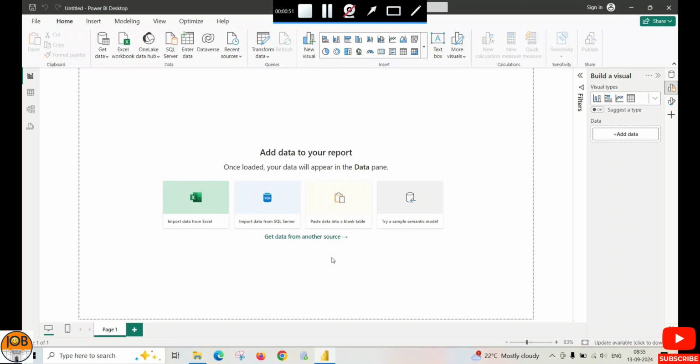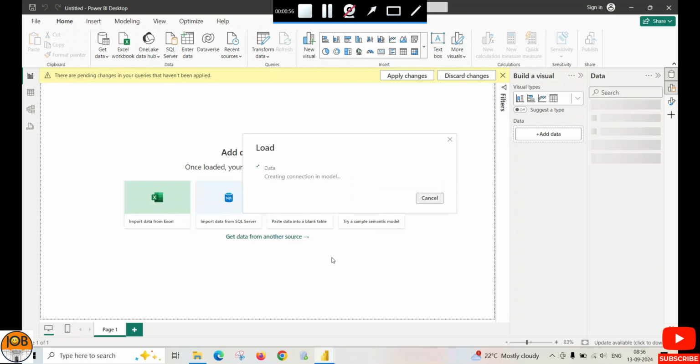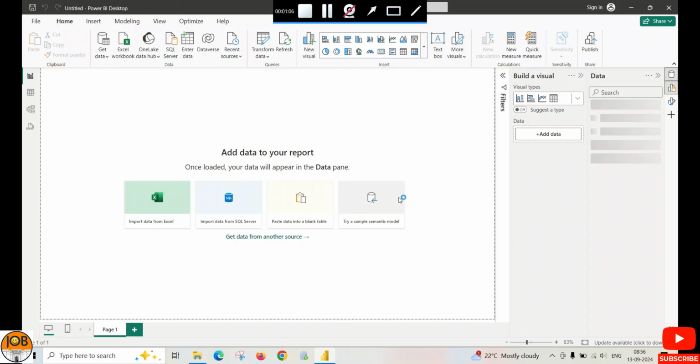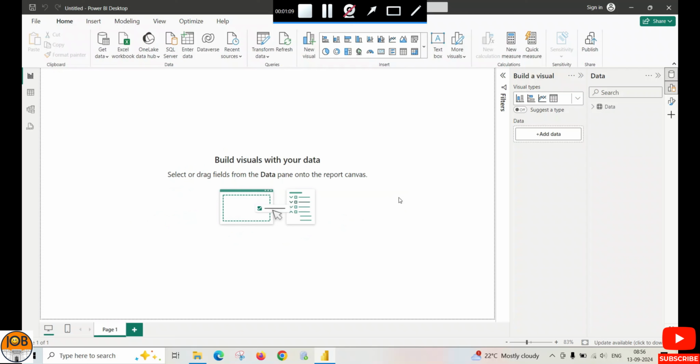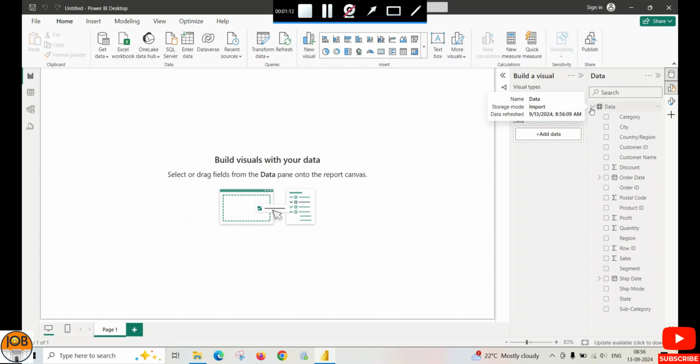It will take a few seconds to upload the data in Power BI Desktop. So you can see on the right hand side, the data is uploaded in Power BI Desktop.